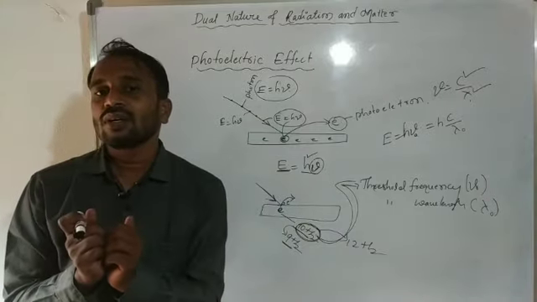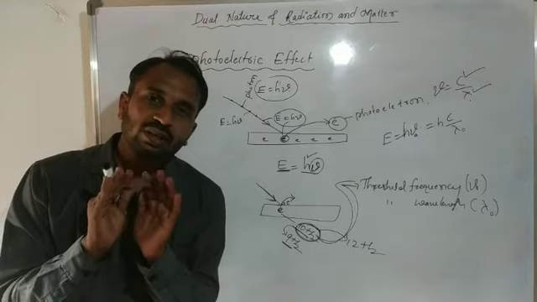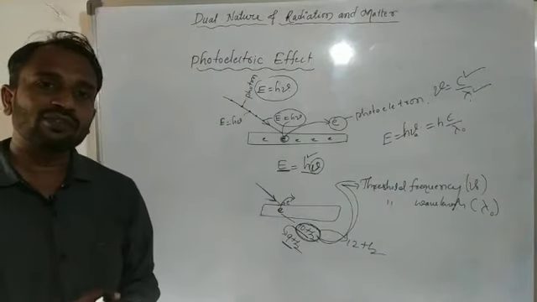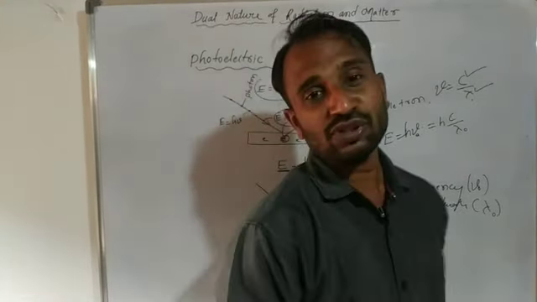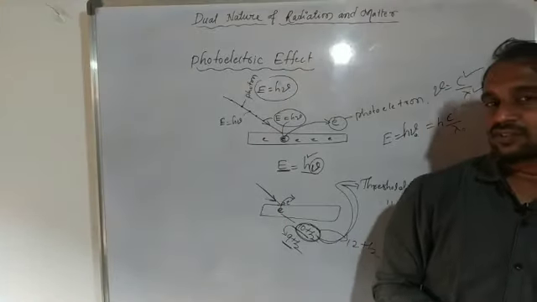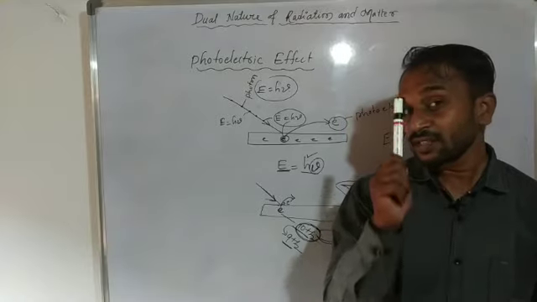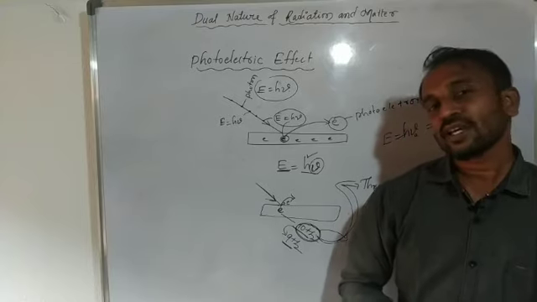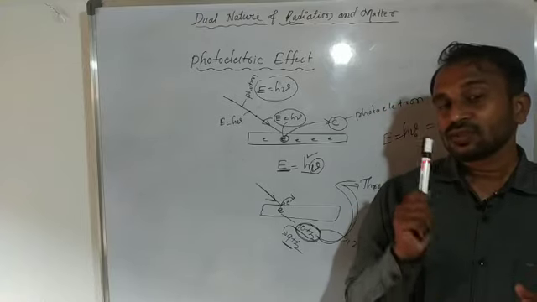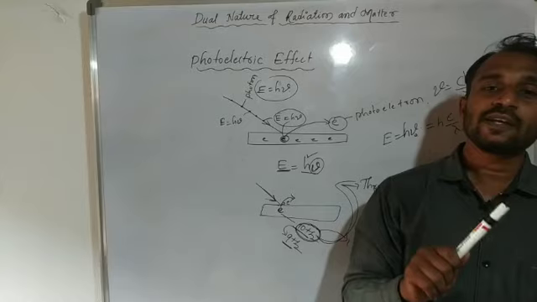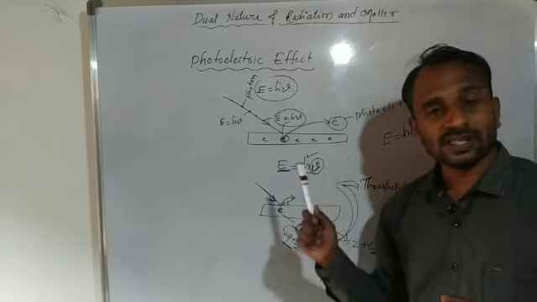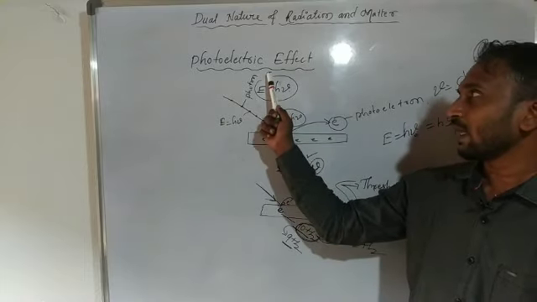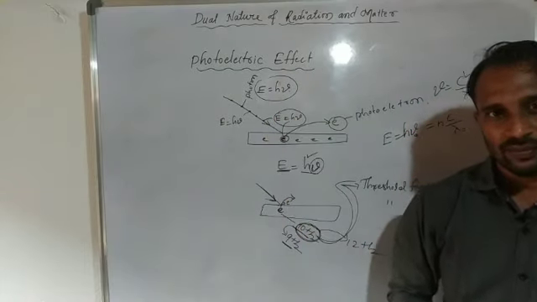Below the minimum frequency, we don't get it. So the photoelectric effect is a phenomenon of emission of a free electron from a metal surface when a suitable frequency of radiation falls on it.